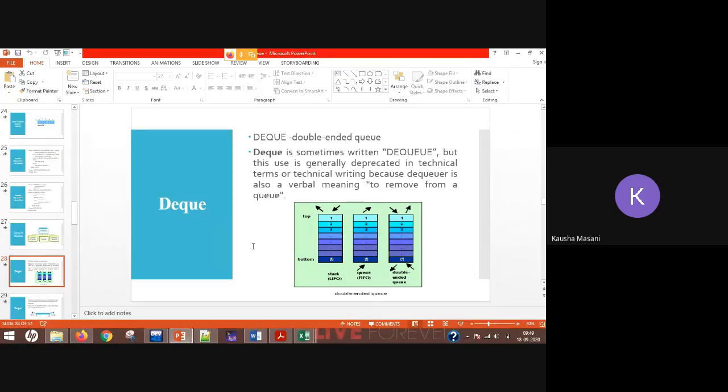That's why it is using the concept of your stack and also your queue, but with some limited functions. Not the entire functions of stacks and queues are used, only some limited functions, and that's why it is called a double-ended queue.